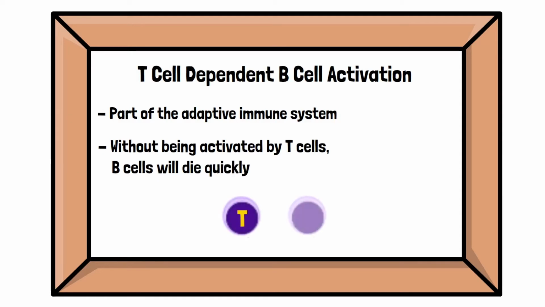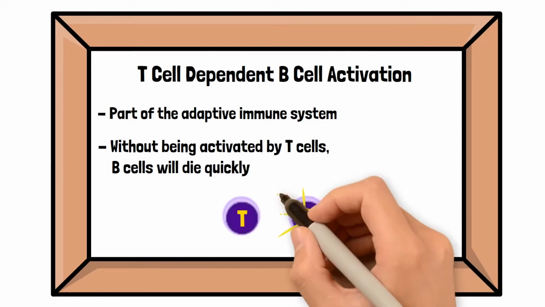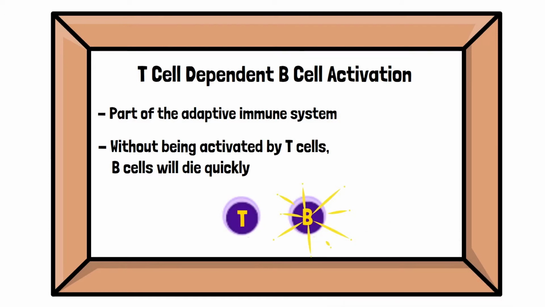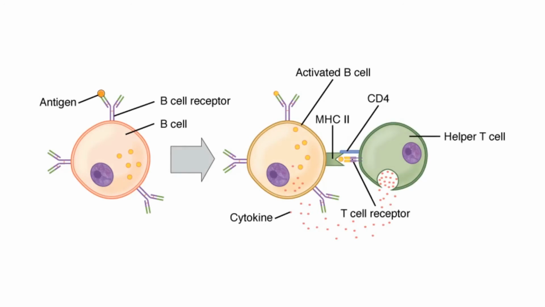These B-cells require help from the T-cell to become activated. This is the T-cell dependent activation. This process starts when the B-cell binds an antigen on its receptor. This antigen is engulfed by the cell and broken down into peptides that can then be expressed by the MHC2 molecules on the B-cell. A wandering helper T-cell will pick up the signal from the MHC2 peptide complex on the